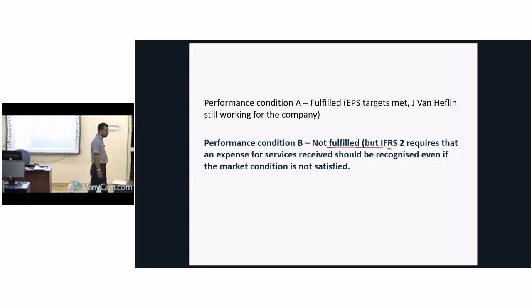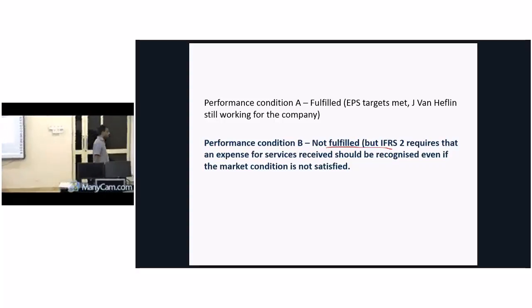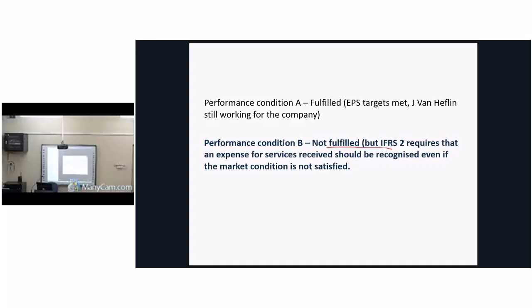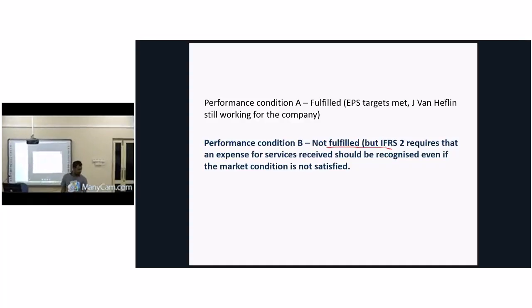Remember, if you realize at the end of the vesting period that the vesting condition is not satisfied, then other reserves should be charged to retained earnings. Understand?